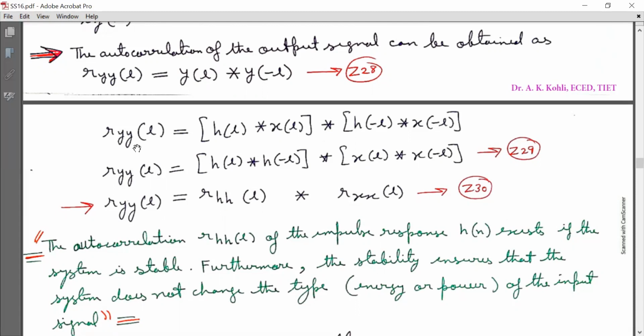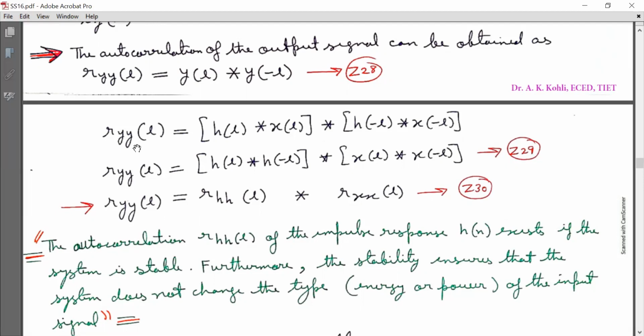And after mathematical simplification, I can write R subscript YY[l] is equal to (h[l] linearly convolved with h[-l]), which is further linearly convolved with (x[l] linearly convolved with x[-l]) in equation Z29. Now finally we achieve R subscript YY[l] is equal to R subscript HH[l] convolved with R subscript XX[l] in equation Z30.